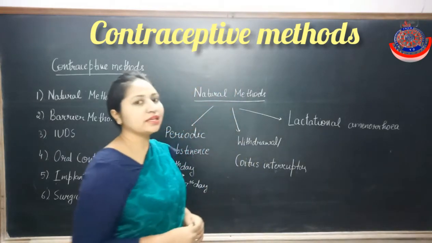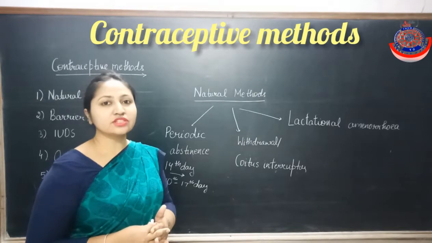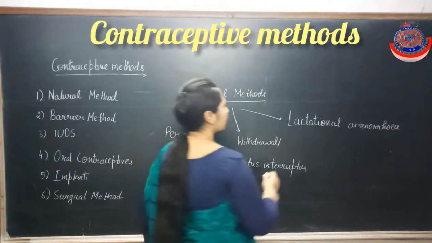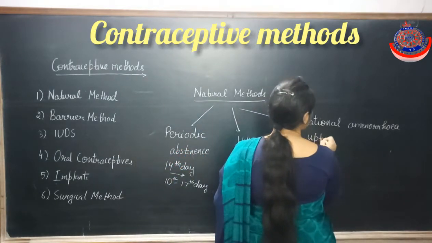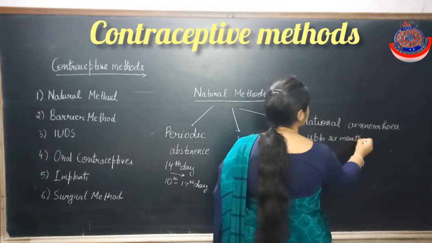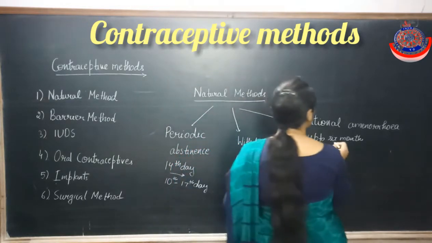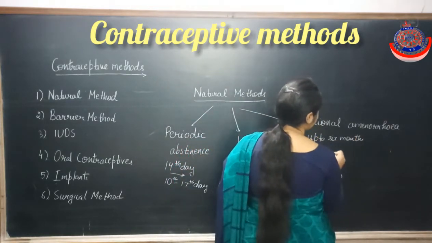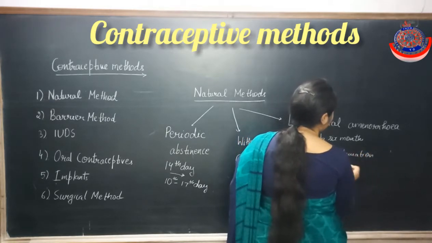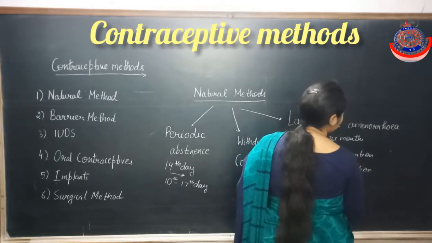It means that during intense lactation, just after the delivery of the baby and up to 6 months, menstruation or ovulation will not occur.